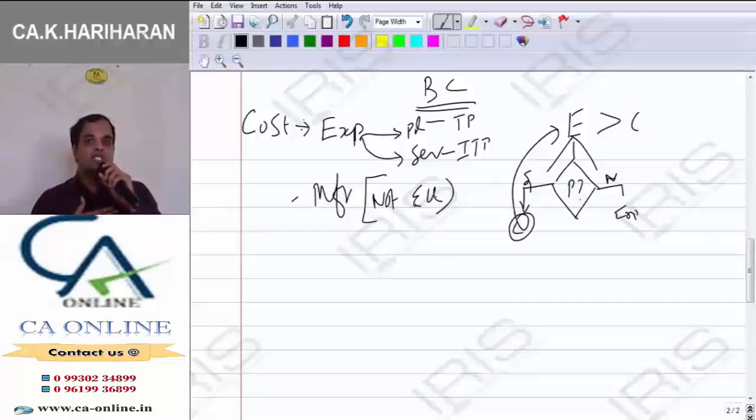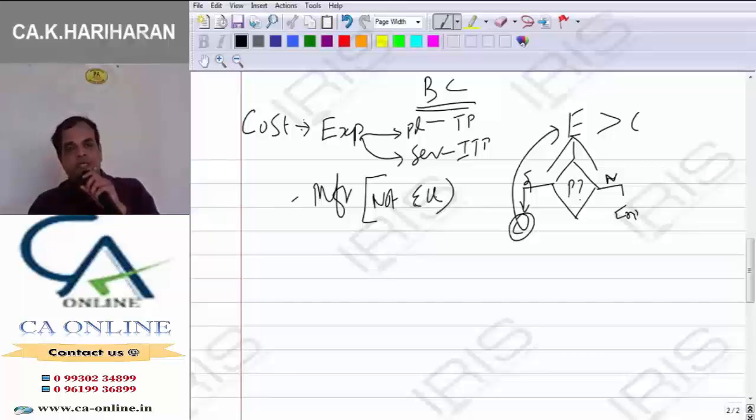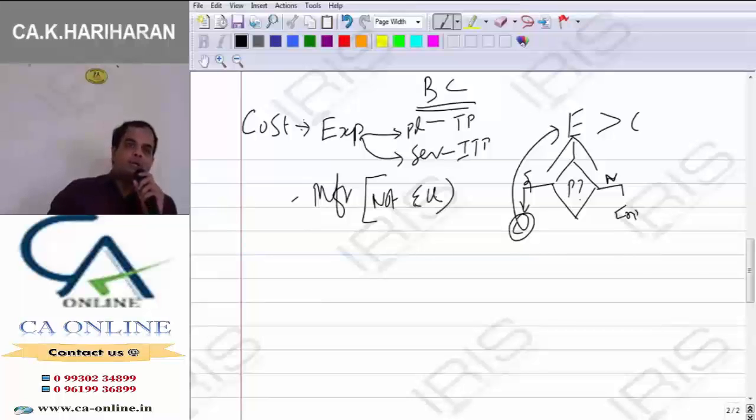We have to view the cost in whose point of view? Manufacturer's point of view. Now, as a manufacturer, I am not going to produce only one pen for one particular customer. Right? If I am going to produce only one product for one particular customer, I can ascertain how much the material cost, how much the labor cost, how much other expenses, add a profit, I can fix the selling price.